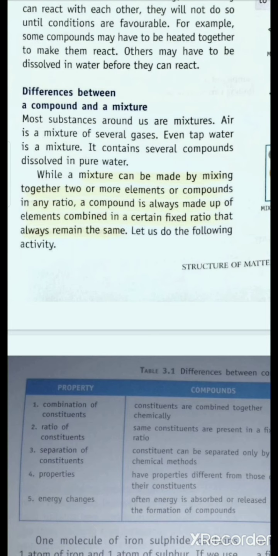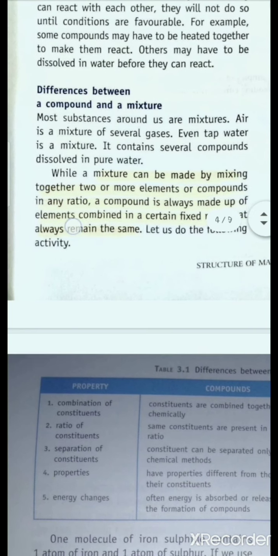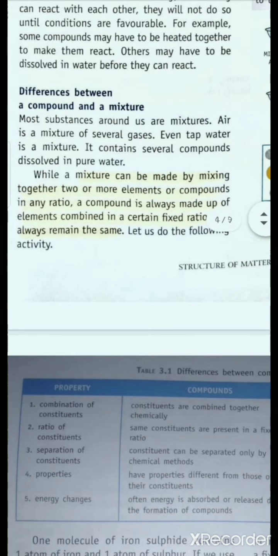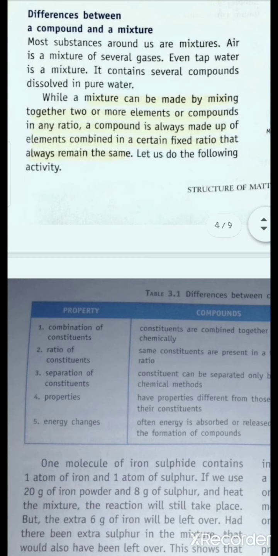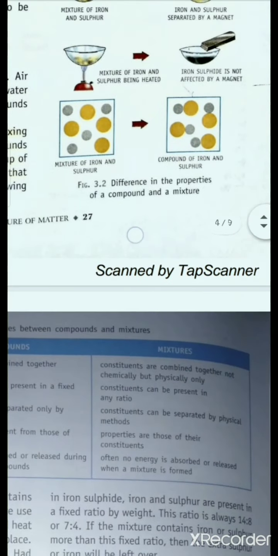So a mixture can be made by mixing together two or more elements or compounds in any ratio. Mind it, in any ratio. In the previous case of compound, we studied that compounds are formed by a fixed ratio of elements, but here it is written that mixtures are formed by any ratio of elements. Very important distinction point. A compound is always made up of elements combined in a certain fixed ratio that always remains the same, but it is not the case with mixtures.